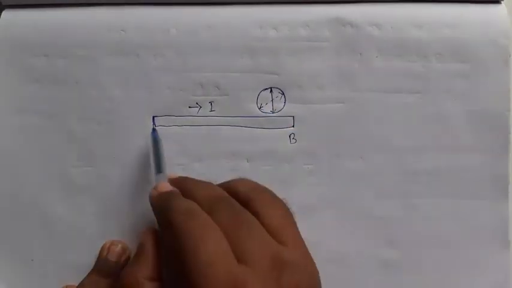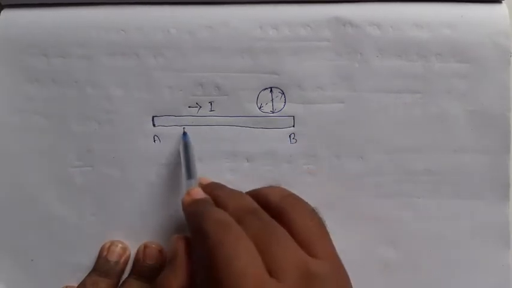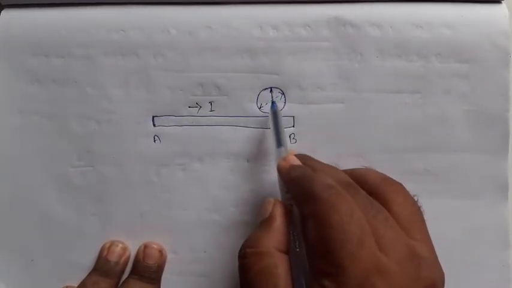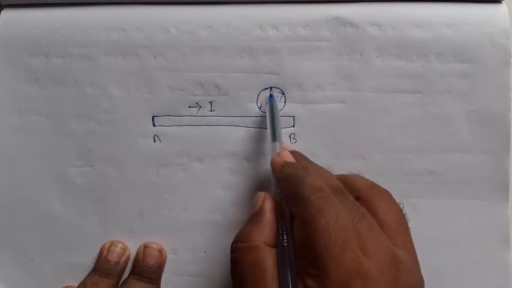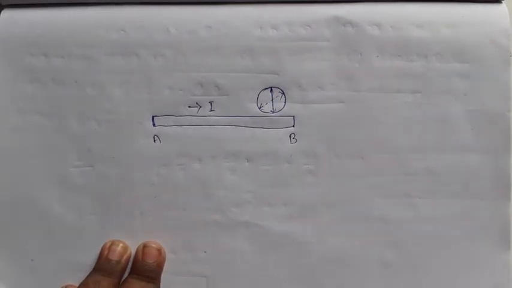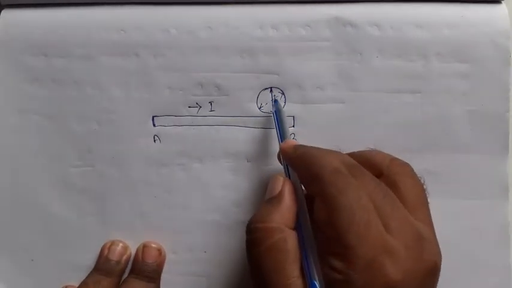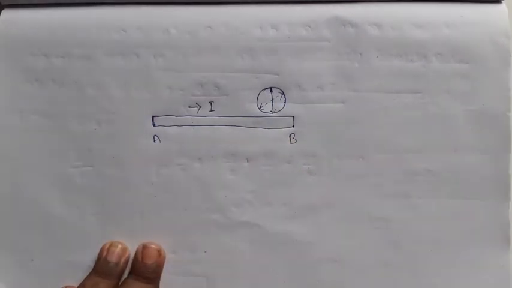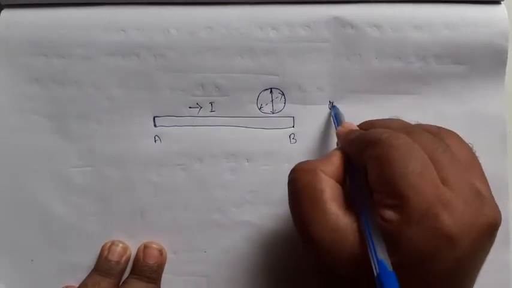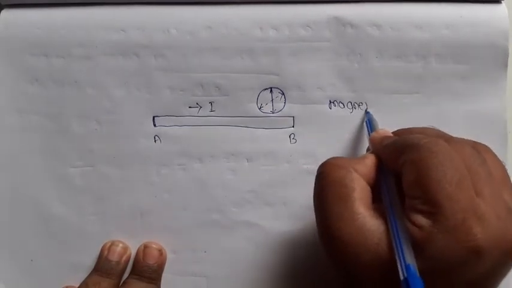Understand? When current is flowing in the conductor and you place the compass needle above it, it is deflected. This deflection is due only to the current. So the deflection shows the magnetic field direction.